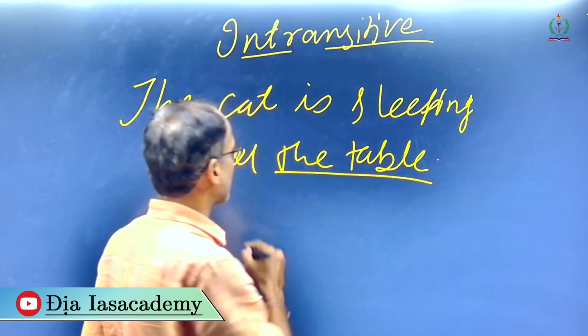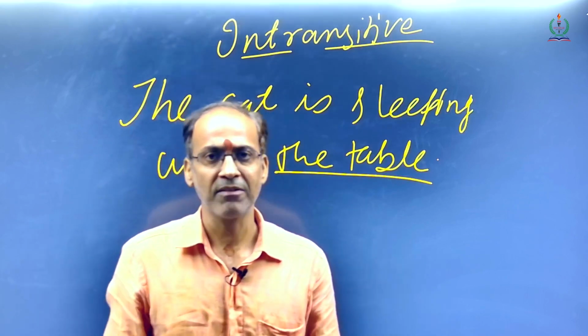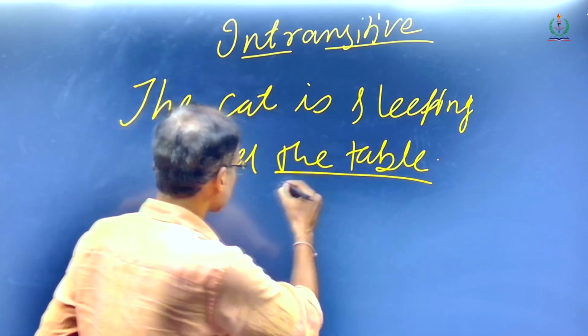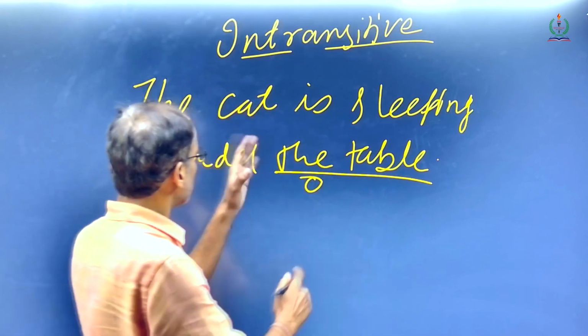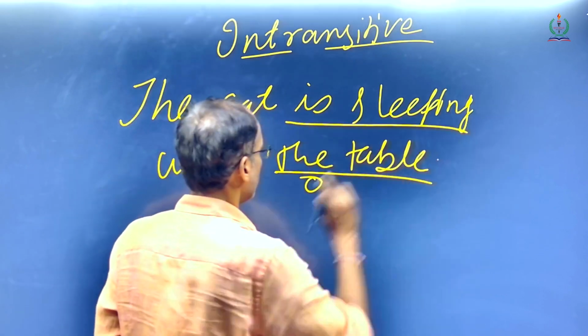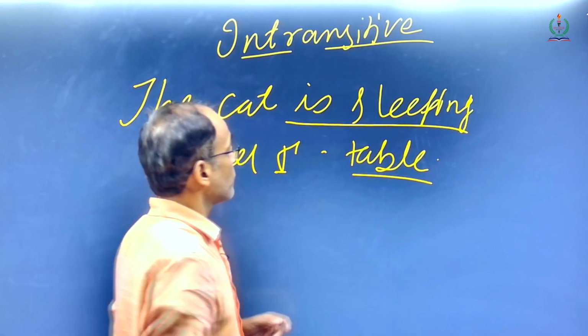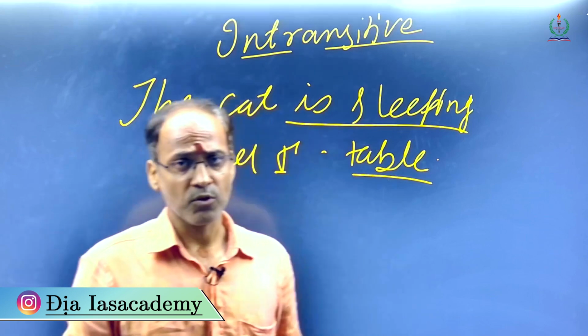The table is not an object. The cat sleeping is an independent phenomenon. It is totally independent of the table which comes to mind. So this verb doesn't require any object. So this verb is intransitive over here.